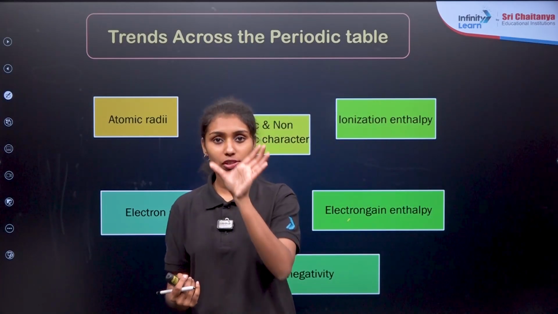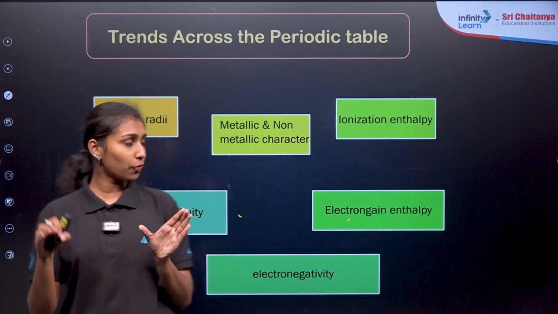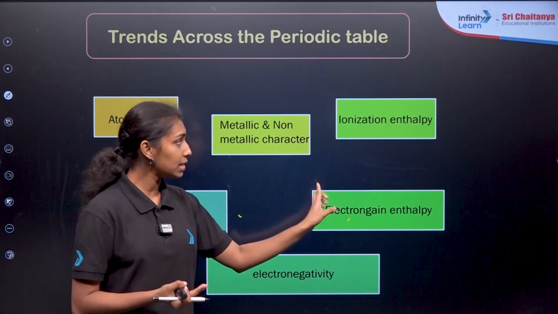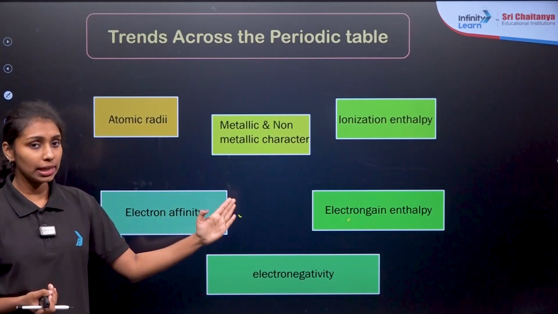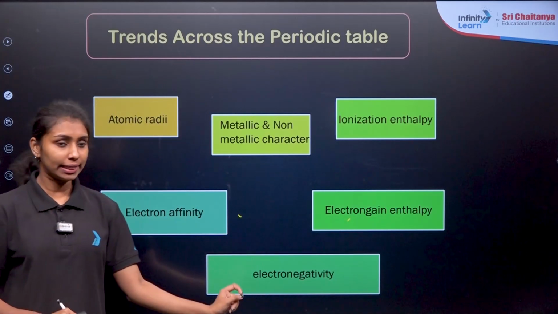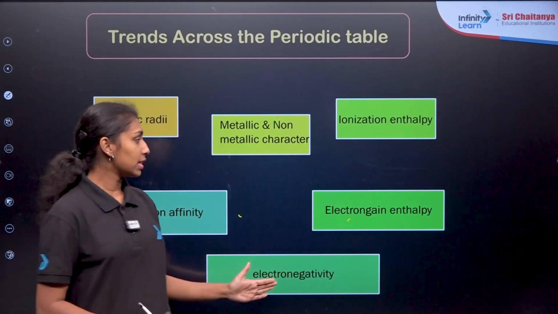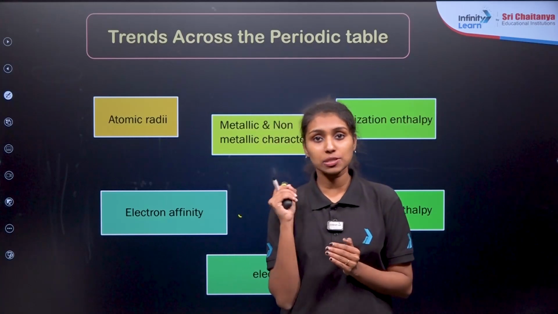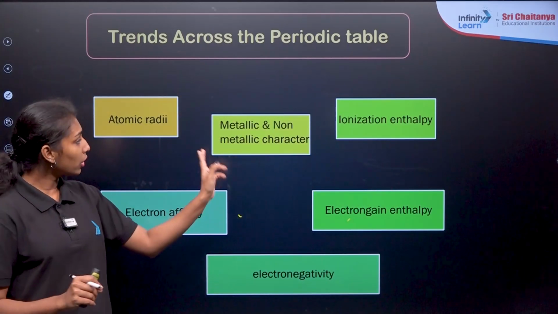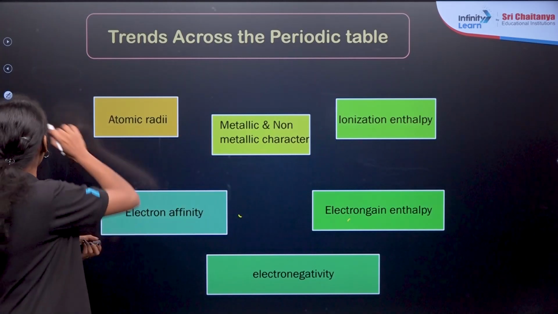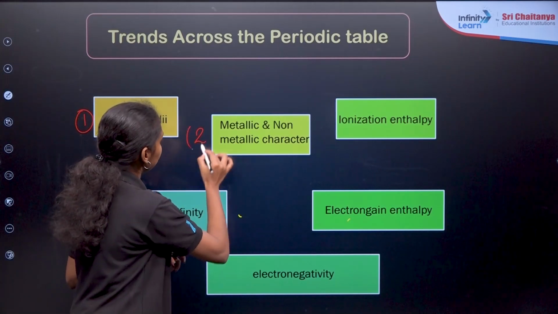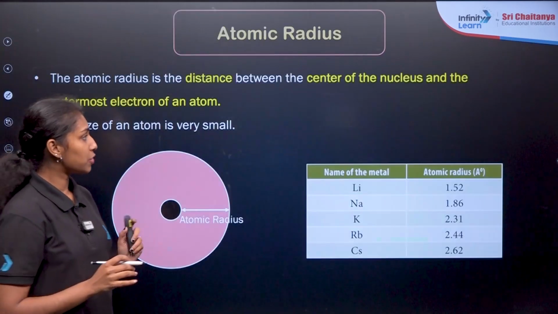We have seen that in the periodic table we classify elements into 18 groups and 7 periods. So how do properties like atomic radii, metallic and non-metallic character, ionization enthalpy, electron gain enthalpy, electron affinity and electronegativity change in a group as well as a period? These are the periodic properties of elements. In this particular session, we are going to discuss only two properties: atomic radii, then metallic and non-metallic character. Now let us start with the first property, that is atomic radii.